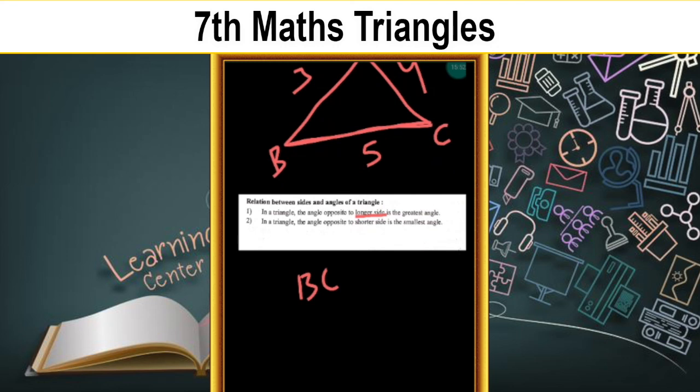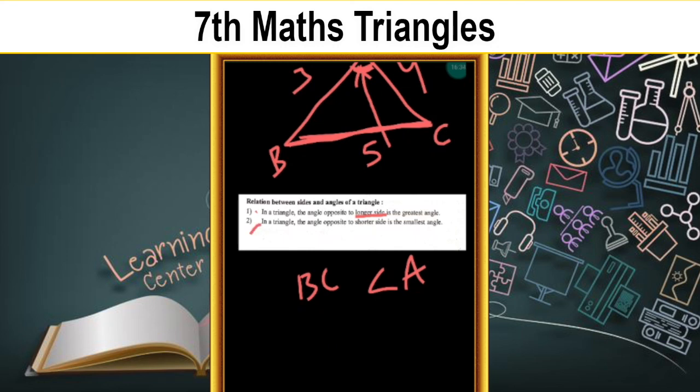But we don't know the angles here. But what is the greatest angle? The angle opposite to this longer side, BC, that is angle A. Angle A is the greatest angle. But here angles are not given, so how can we define which angle is greater? Based on the sides only we can define which angle is greater. In a triangle, the angle opposite to the longest side, that is vertex A, angle A is the greatest angle.